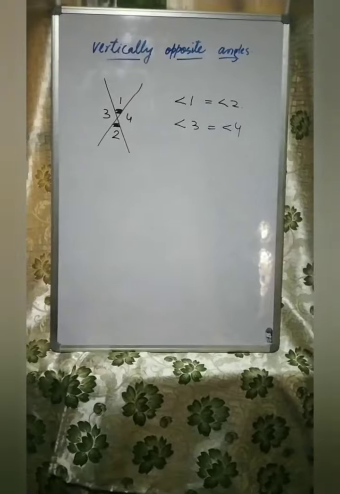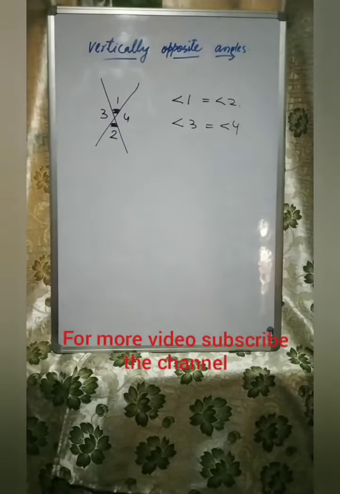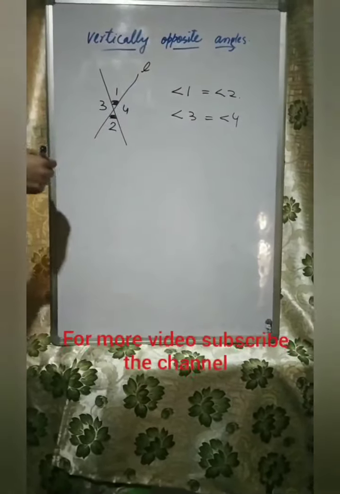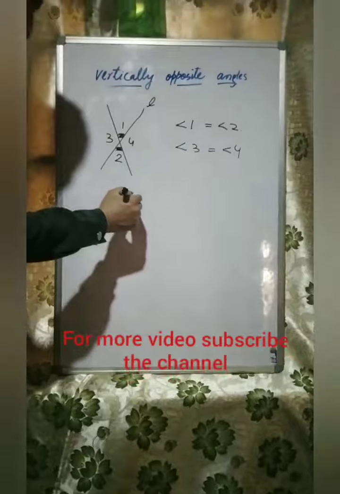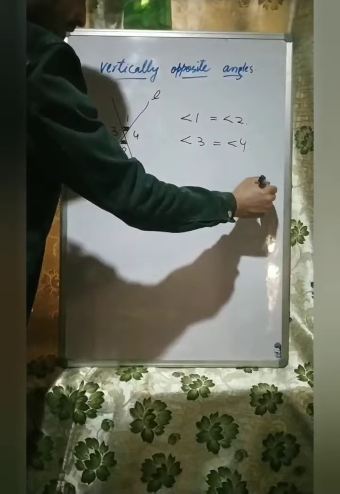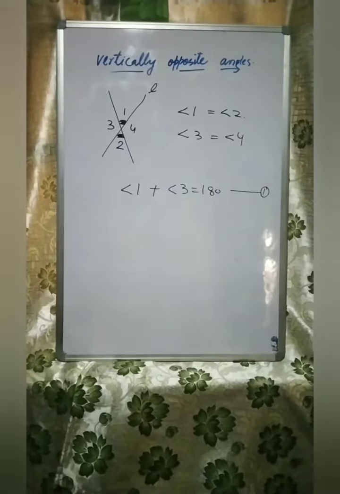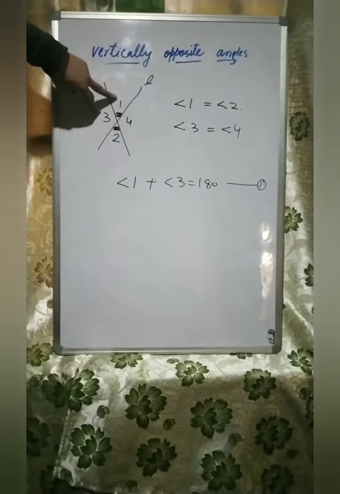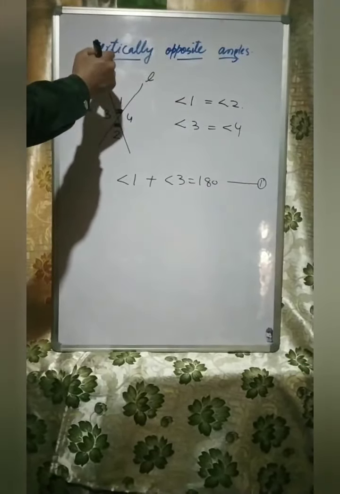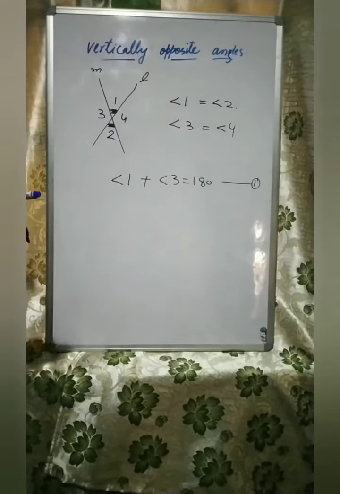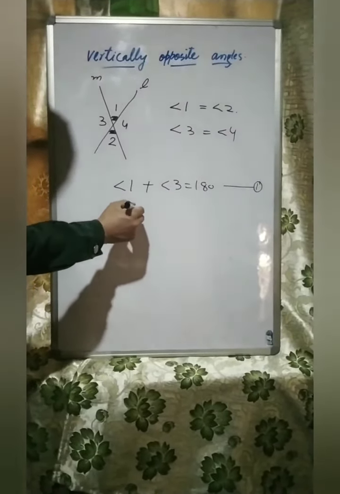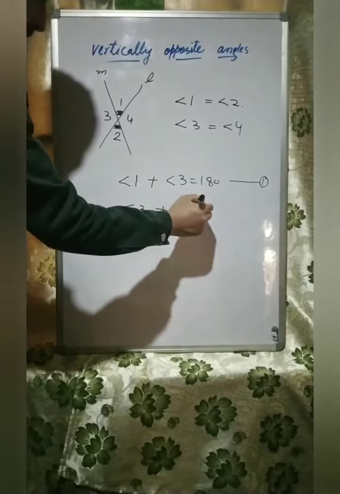Now let's prove that vertically opposed angles are equal. Dear student, this line L is a straight line, and we know angle 1 plus angle 3 is equal to 180 degrees. Why? Because of a straight angle, or we can say the linear pair axiom: the sum of two angles on a straight line is equal to 180 degrees. Now, if we consider this straight line M, angle 3 and angle 2 are also a linear pair. That is, angle 3 plus angle 2 is also equal to 180 degrees.